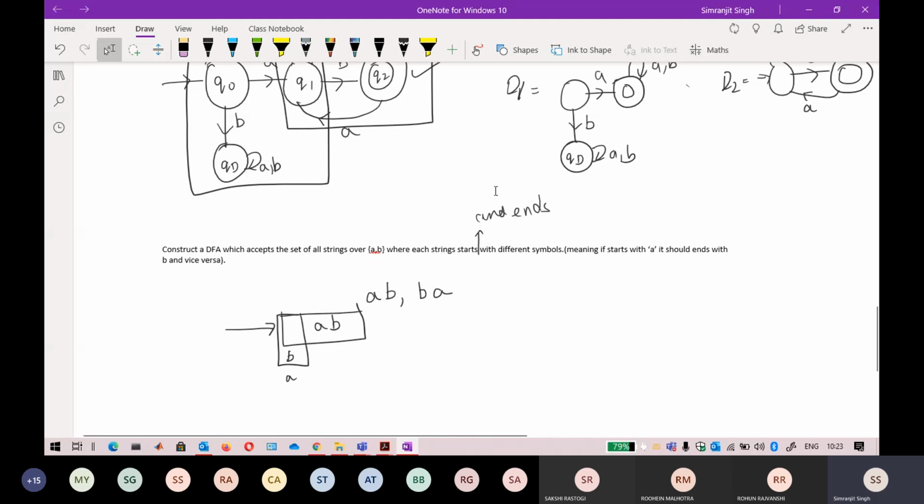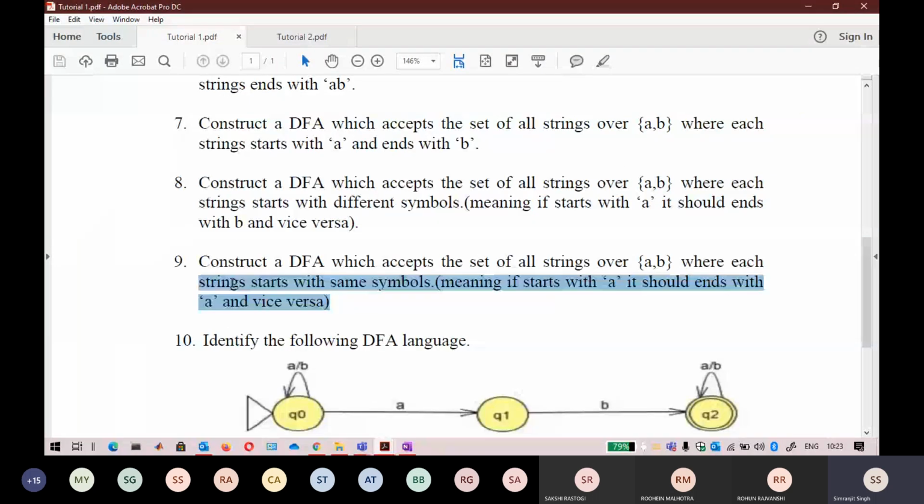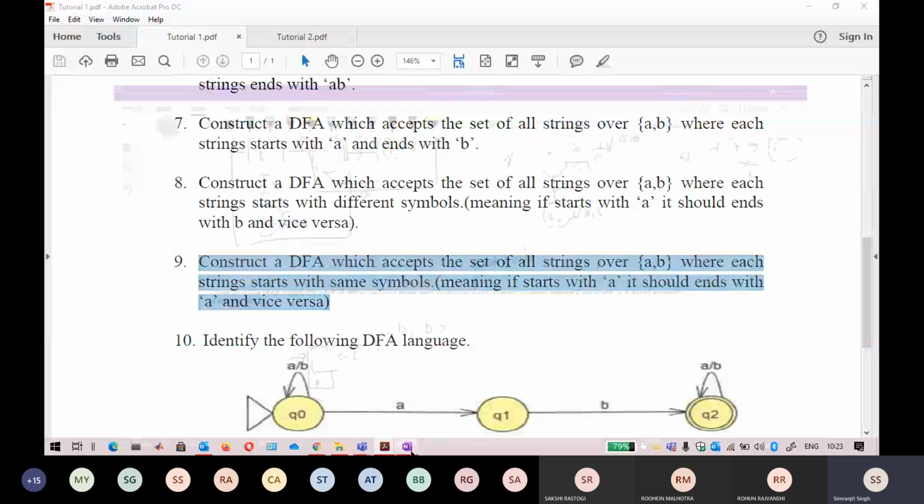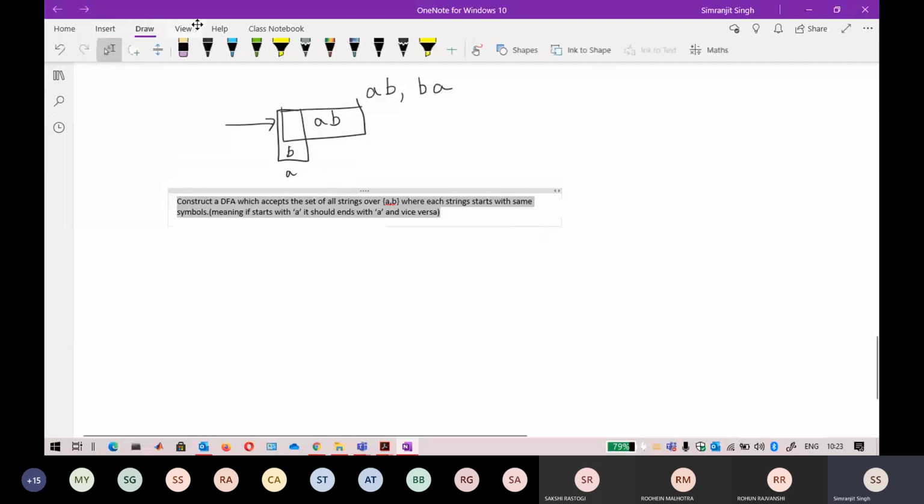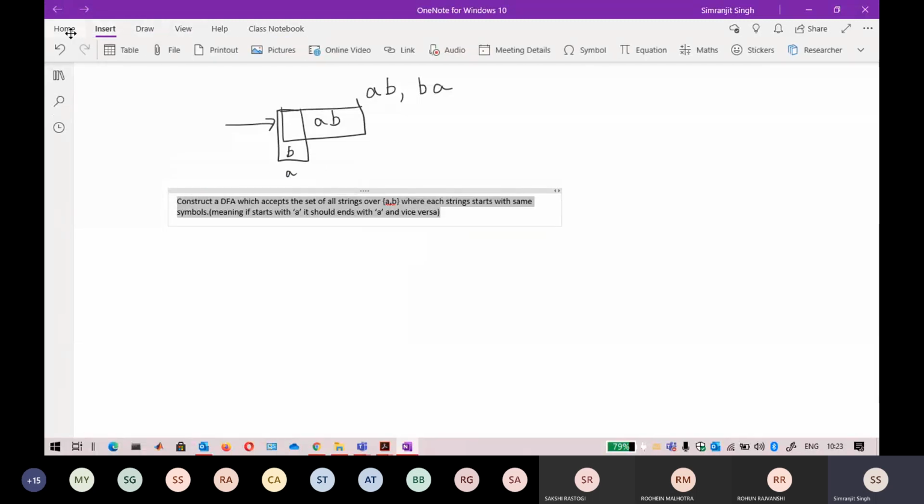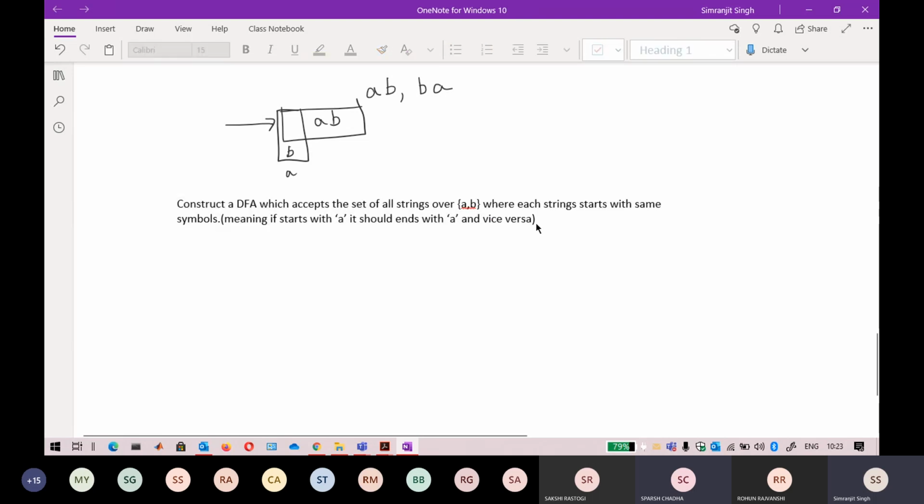Again, the next question. In this question there is a bit of misunderstanding that most people have. I just want to make this question very clear. I will tell you some properties that are hidden here. The language here accepts the strings where each string starts and ends with the same symbol.